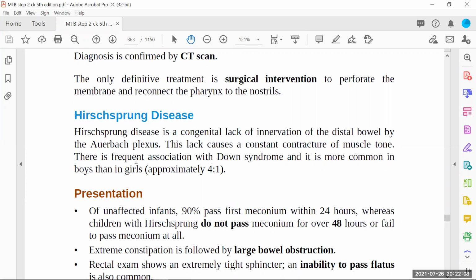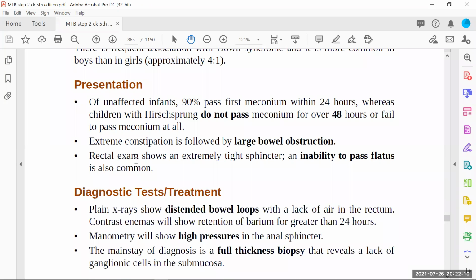So what is actually the presentation? In an uninfected infant, 90% pass the first meconium within 24 hours. That's a common observation. The baby has to pass his first stool, that is called meconium, within 24 hours. Whereas children with this disease do not pass meconium for over 48 hours or fail to pass meconium at all. Why? Because there is no peristalsis. Why is there no peristalsis? Because there is lack of innervation by the Auerbach plexus.